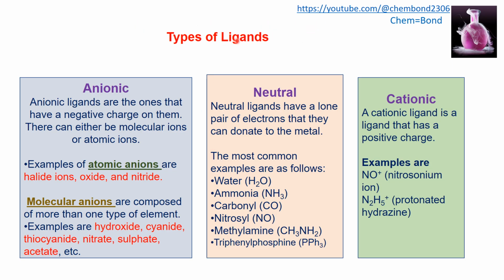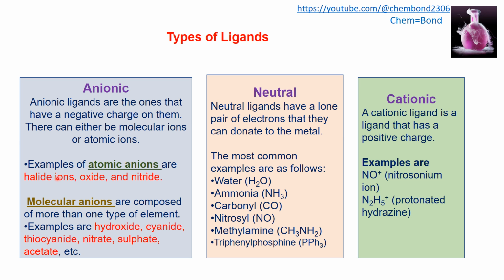Types of ligand. There are three major types of ligand: anionic, neutral, and cationic. Anionic ligands, as the name indicates, are the ones that have a negative charge on them. They can be either molecular ions or atomic ions.